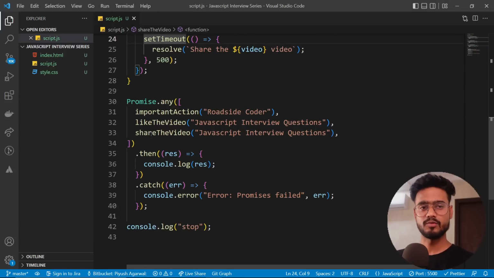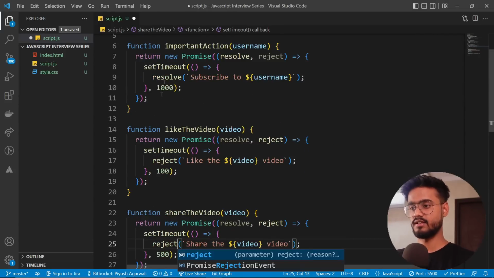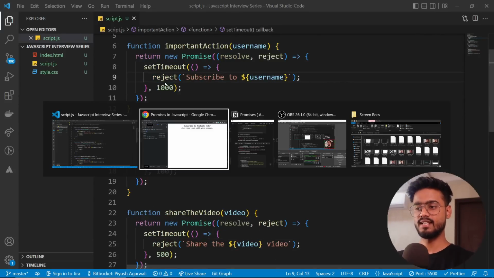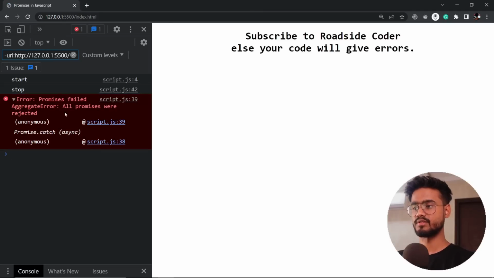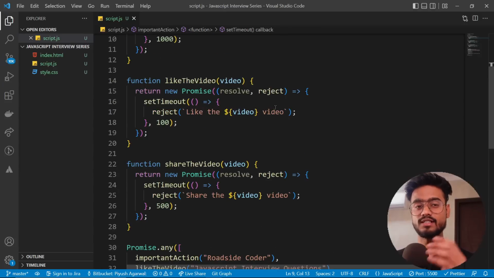But what if all of the promises fail? So let me reject. Only then this will give that okay, all promises were rejected. So just keep all of these points in your mind. We're going to need all of these points when we go on to create their custom implementation or polyfill for all of these. So awesome.